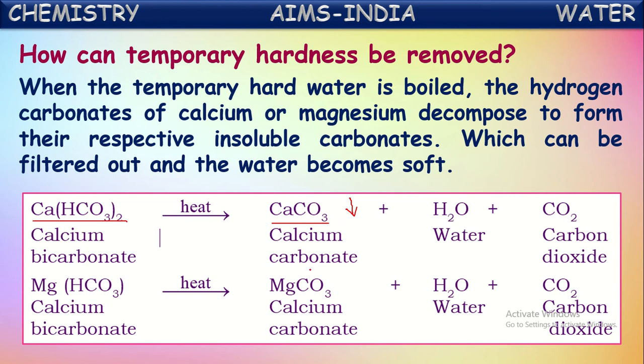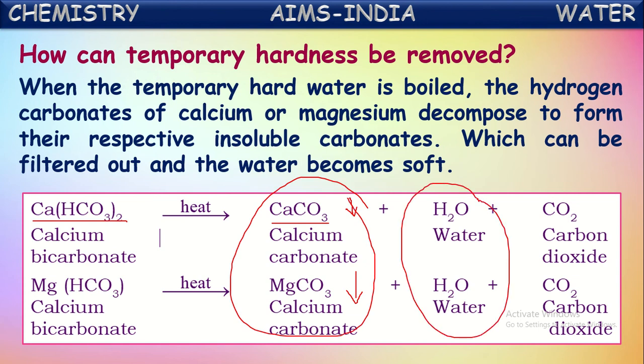In a similar way, the other bicarbonate, of magnesium, will also decompose. On heating, it forms magnesium carbonate, which is insoluble in water. So this can be removed by the filtration process. Thus the water formed is soft water that gives lather with the soap solution freely. Okay, in that way, temporary hardness can be removed from the water by boiling.